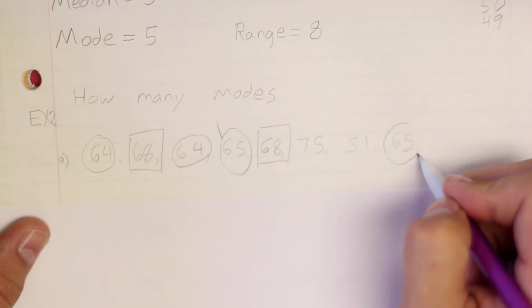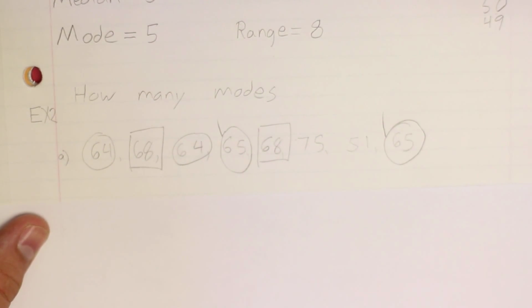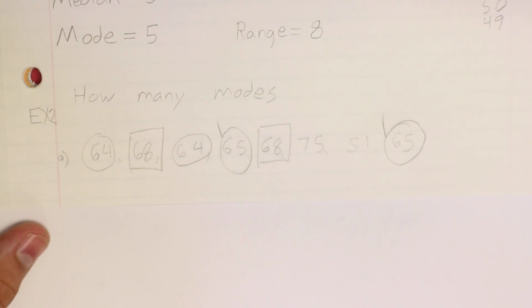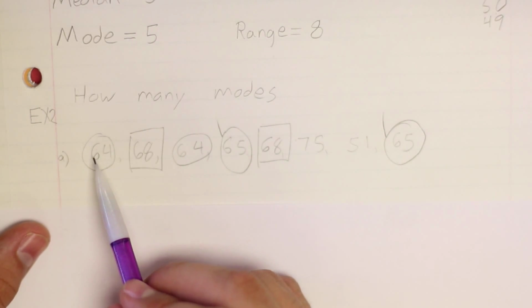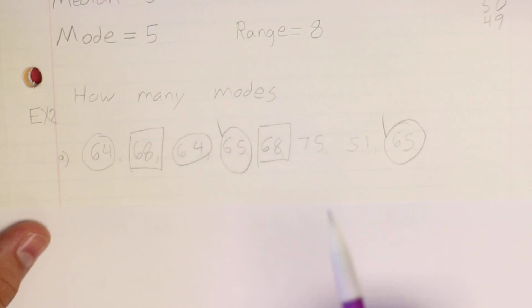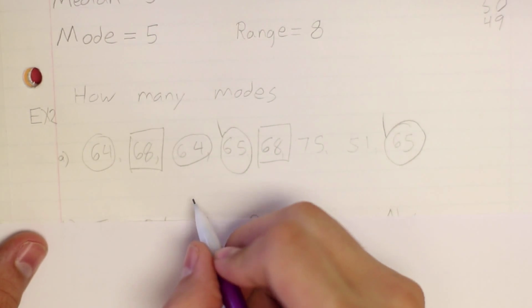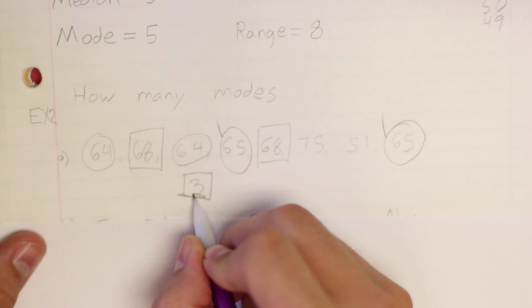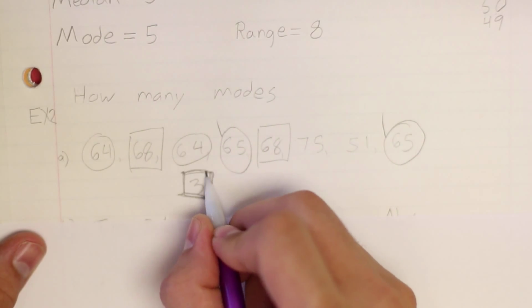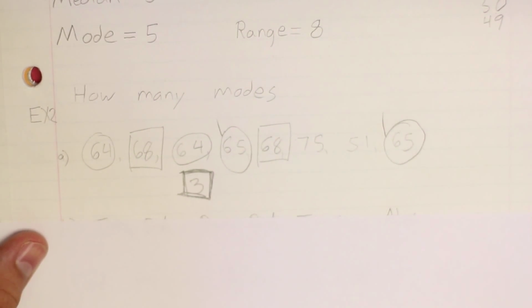And I have 2 65s. No numbers appear 3 times, so these are the numbers that appear the most, and there's 3 of them. Now, if I was asking for what are the modes, you would have to put down 64, 68, and 65. But this wants to know how many modes. So the answer for this is 3.